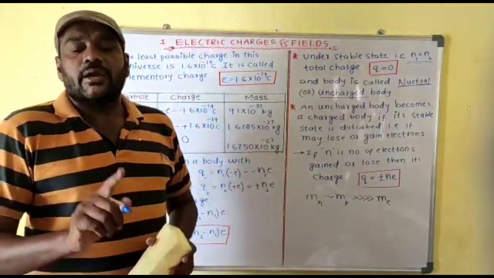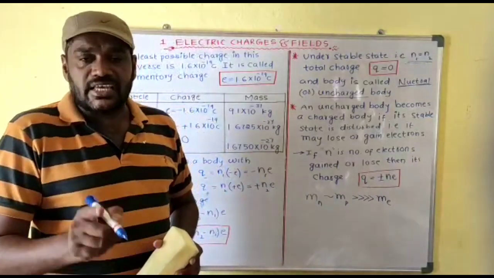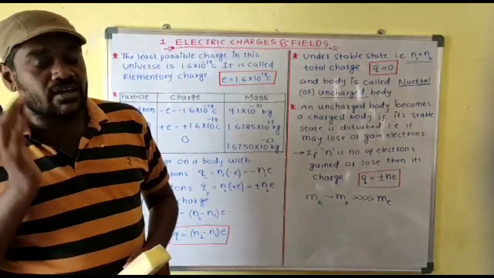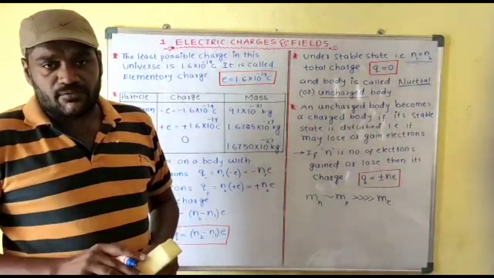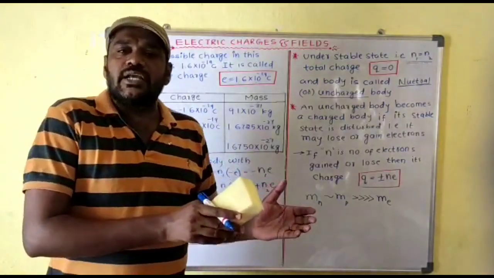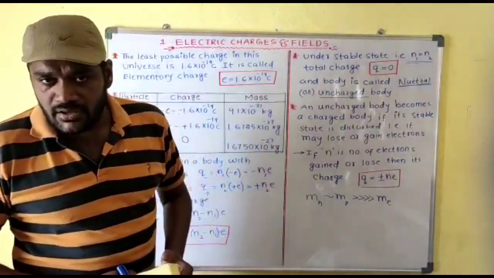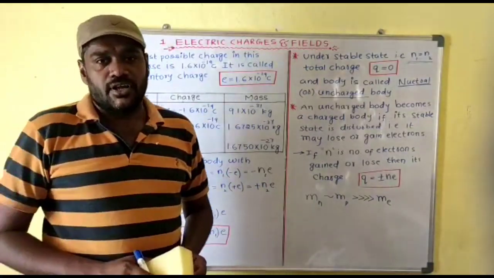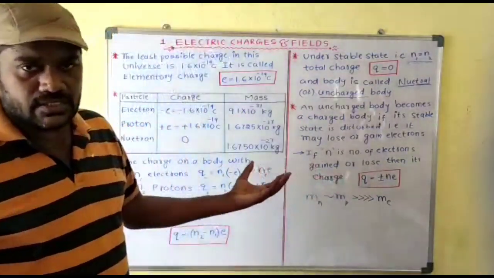Simply, you can remember that a body which loses electrons gains positive charge, and a body which gains electrons gains negative charge. Therefore, a body which loses electrons becomes a positively charged body, and a body which gains electrons becomes a negatively charged body. I hope all of you understand this, guys.